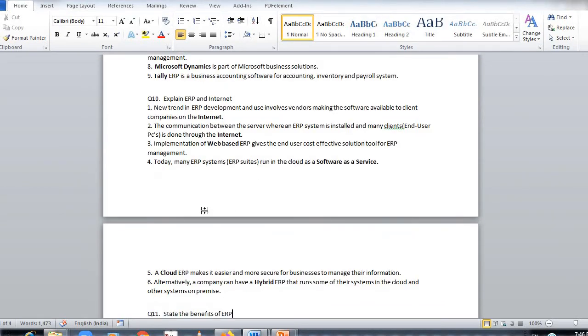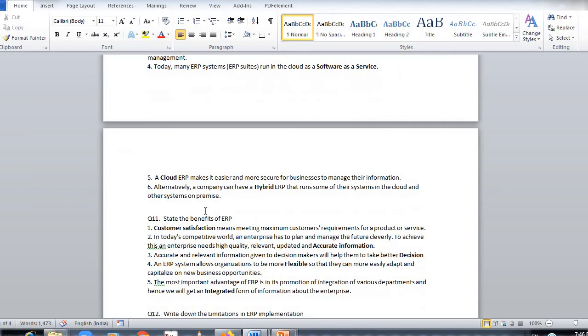We will see another question, that is question 11. The benefits of ERP. Customer satisfaction means meeting maximum customer requirements for a product or service. The first benefit of ERP is customer satisfaction. If you satisfy the maximum number of customers, you get more sales, you can sell more products and you can give more service. In today's competitive world, an enterprise has to plan and manage the future cleverly, because lots of competitors are there. If you don't, you will be outdated from the market.